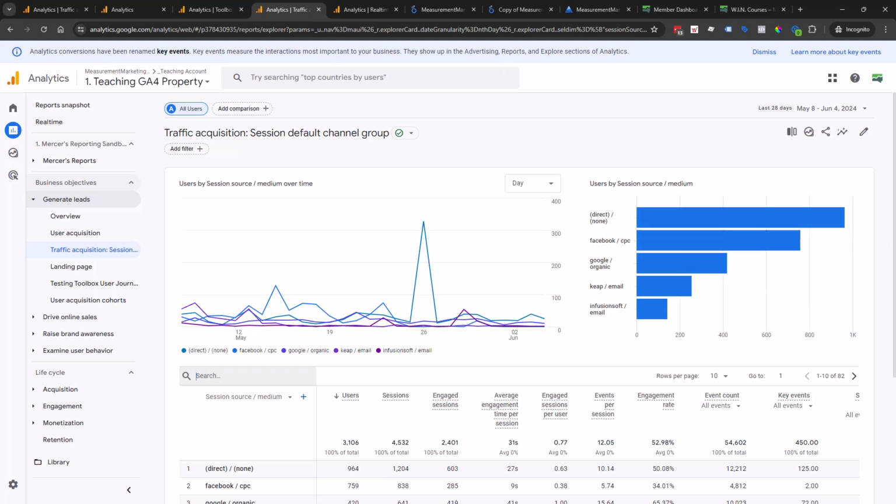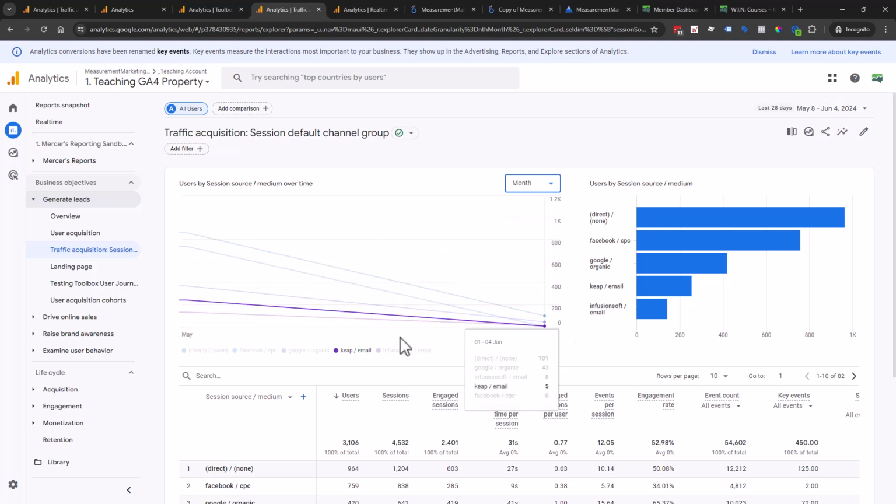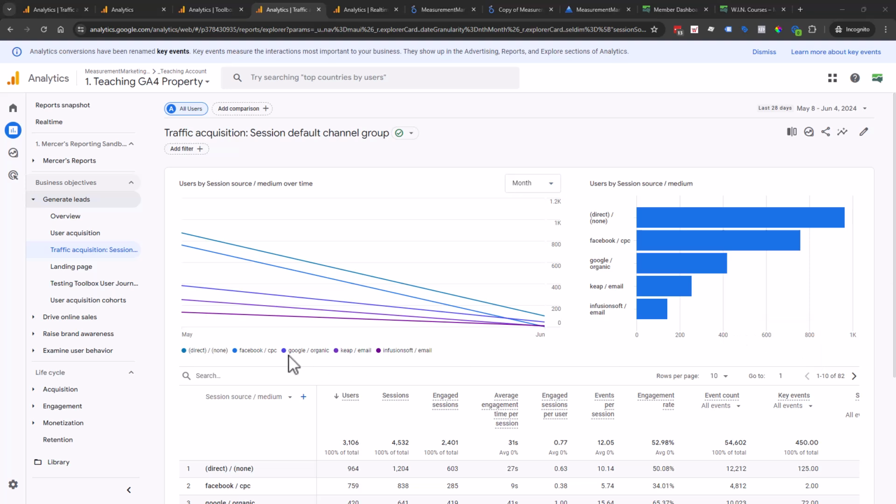Up next, we do have another update inside of our report screen. I switched screens just to make it a little bit easier to see this, and that is this day, week, and month option. Also another really good one, and it still only looks at this date range, and so when we come to month, it is only looking at, as you can even see, where it says 08-31, because it's telling us it's only grabbing those dates for May.